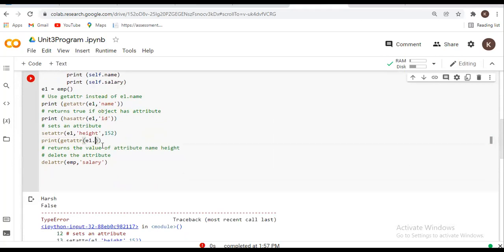So we need name, comma, salary, and comma, here I mention height, because after setting the height, I want to display the data there.